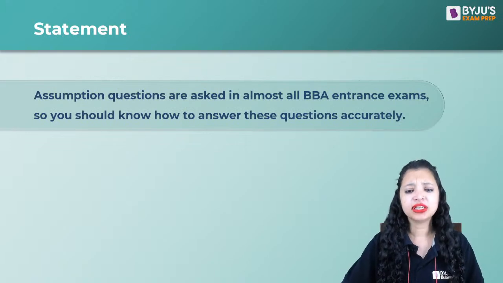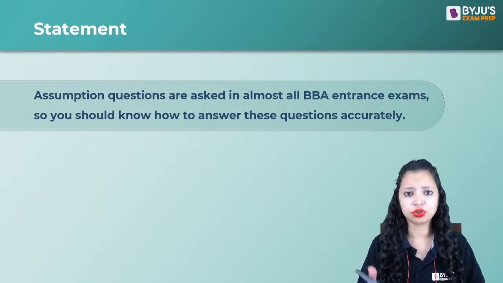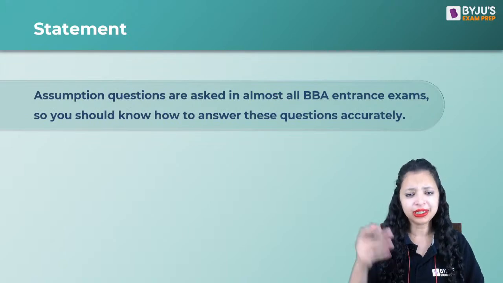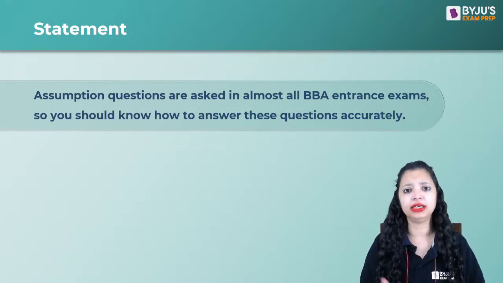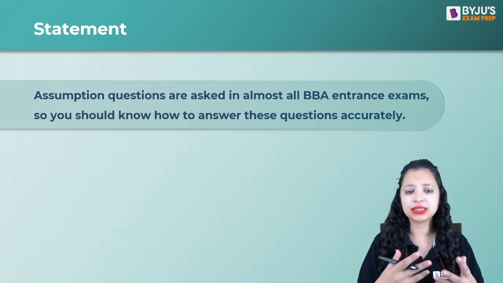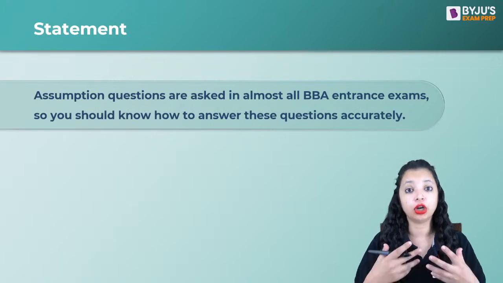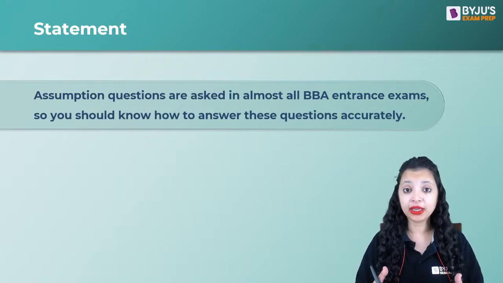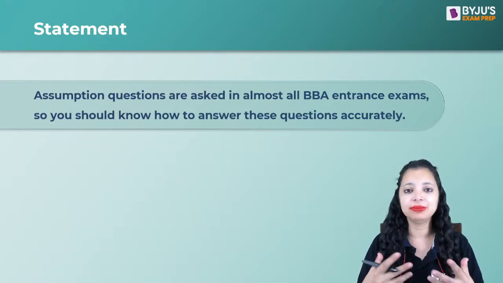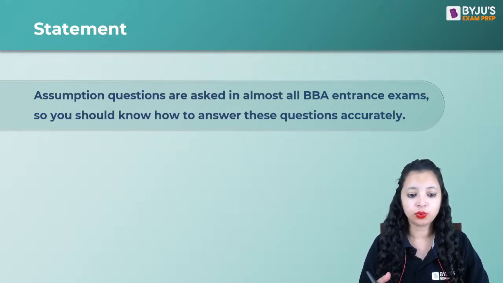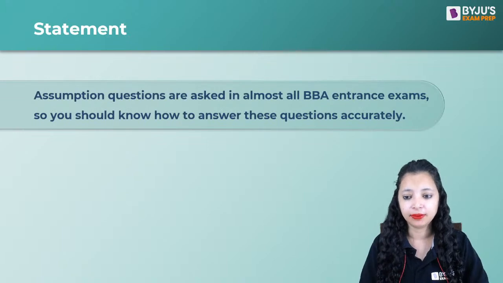Almost every BBA entrance examination has assumptions coming up as direct questions, if you talk about MAT or any other. But let's try to focus on CUET specifically. With the new pattern that has emerged, they basically will be checking us on our logical reasoning skills and our comprehension and objective English skills as well. Assumptions is something that we foresee might come up in the examination. That's what we're going to be doing in the class today.